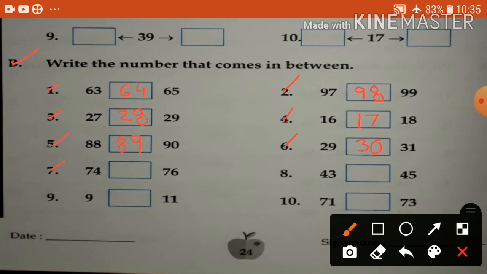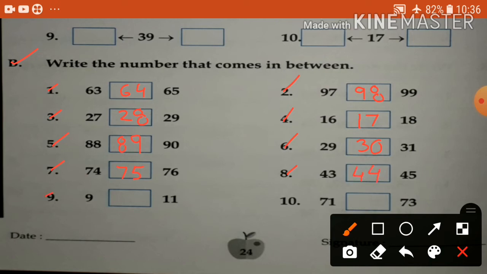So 75 comes in between 74 and 76. So you write here 75. Number 8, 43 and 45. So children, 44 comes in between 43 and 45. So write here 44.